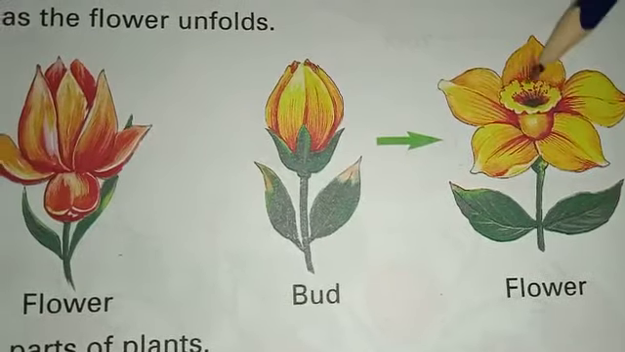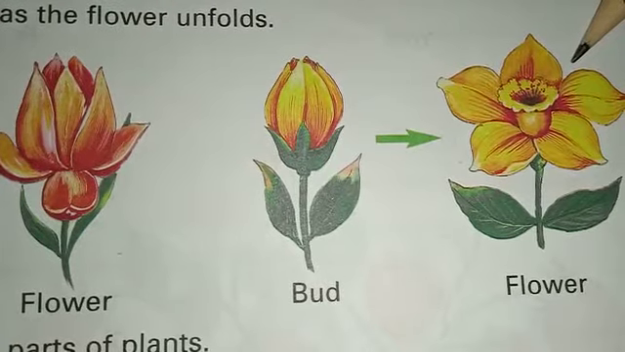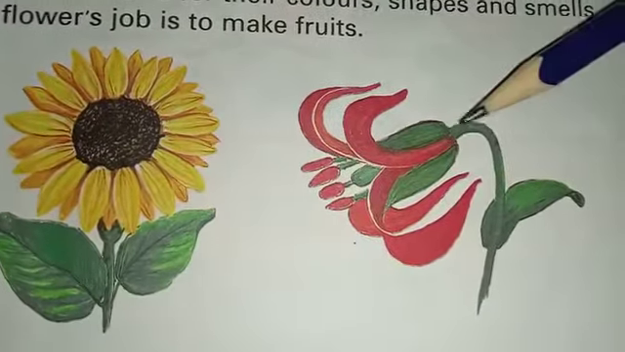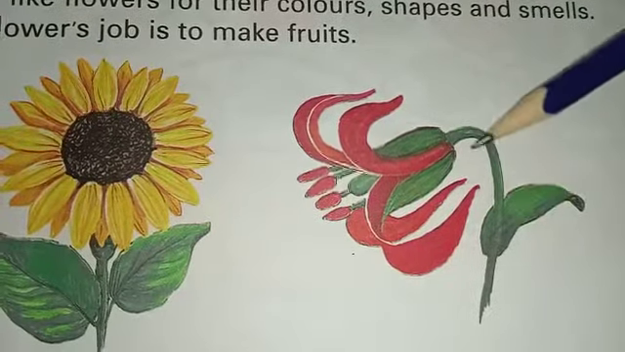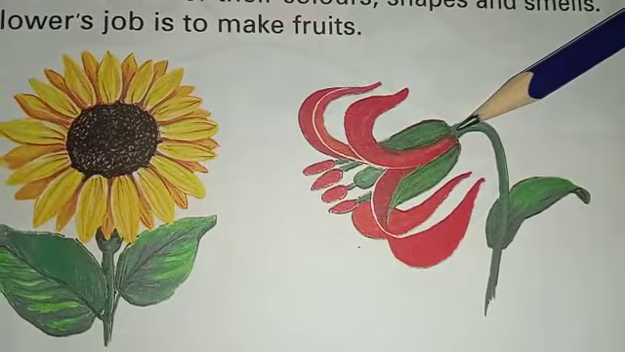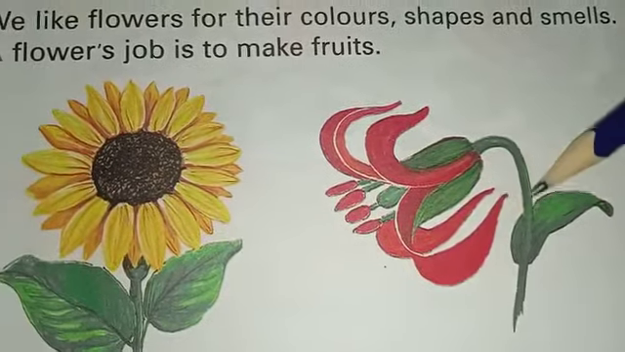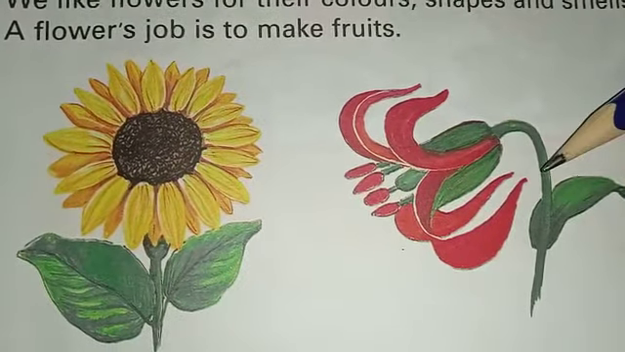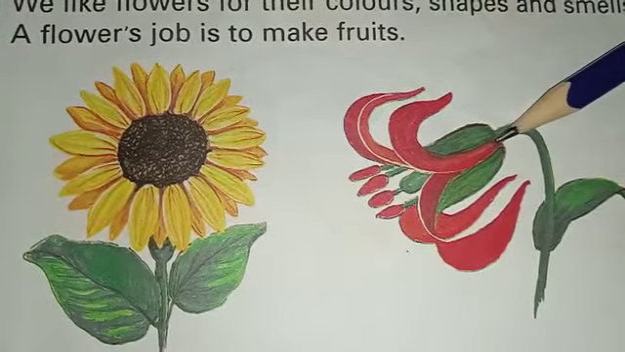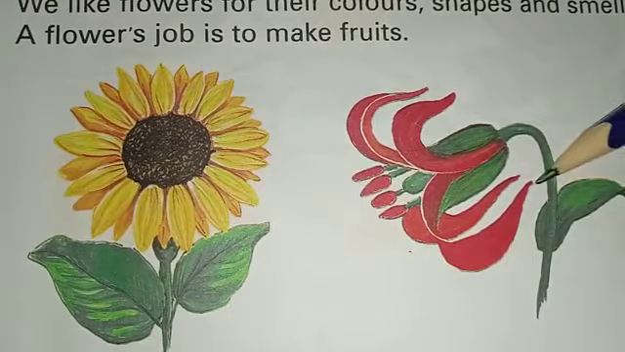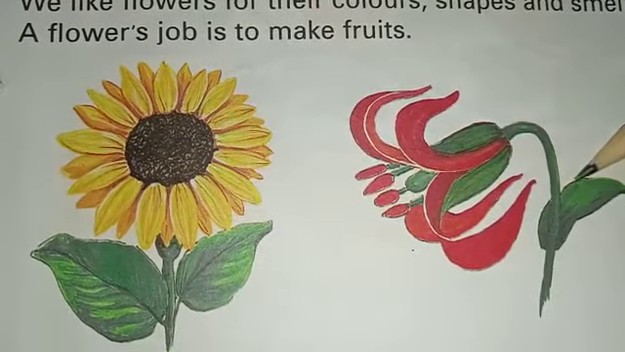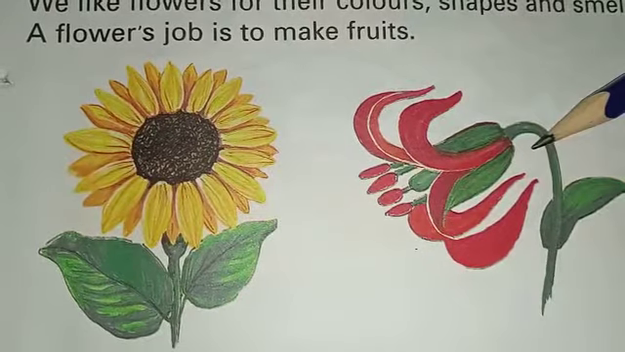Buds are also present on the plant that open up to form a flower. And flowers are the most beautiful part of the plant that are of different colors, shapes and smells. And the first and foremost job of the flower is to make fruits, and fruits have seeds in them.